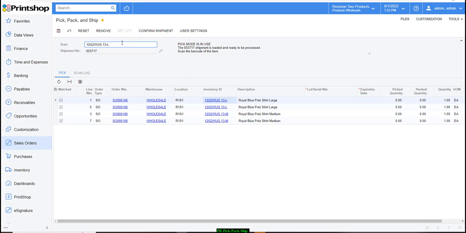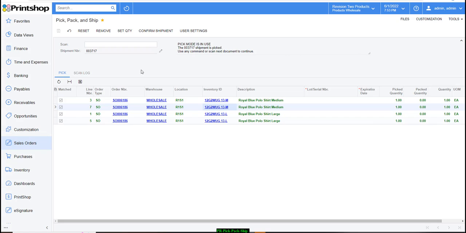As and when I do scan, you will see that it is picking up this product and saying that yes, the pick quantity is 1, the quantity that was ordered was 1 as well. So I'll continue to do so. So I have scanned all the 4 different products and I already picked them up. If you do have multiple products, multiple quantities, you can use the set quantity and be able to say I picked 4 of this, 10 of this, and be able to complete your pick process.